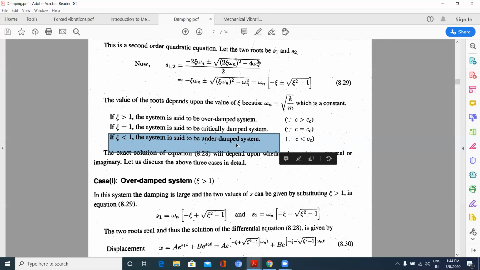Rather, I will expect it to come to the mean position by taking some oscillations, that is, moving from one extreme end through the mean position to the other extreme end, when the damping coefficient is less than critical damping. When C is less than critical damping, what happens?